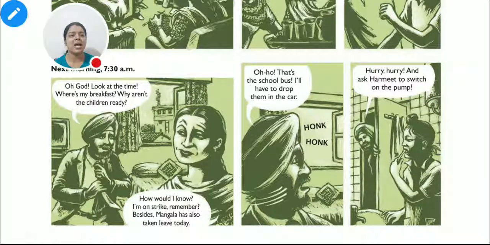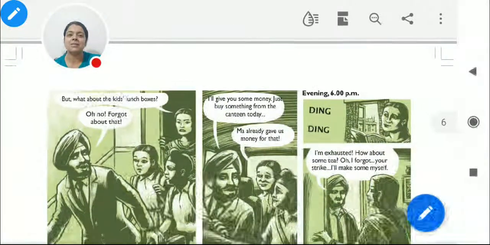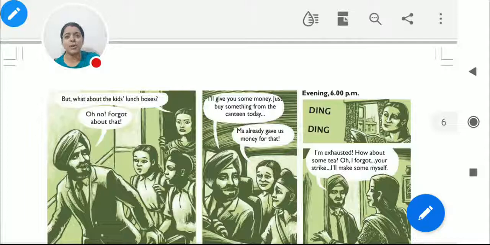Hurry, hurry, and he asked the maid to switch on the pump. Let's see what happens. But what about the kids' lunch boxes? Oh no, forgot about that. The father is forgetting each and everything. I'll give you some money, just buy something from the canteen today. The children are so happy now. Oh my God, Ma already gave us money for that. The mother is so prompt. She is so responsible for all these things.